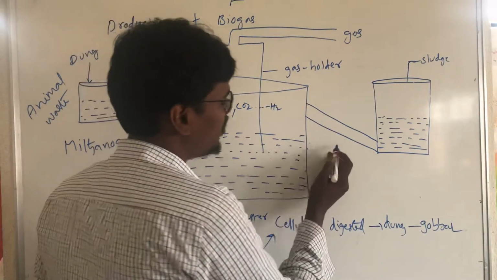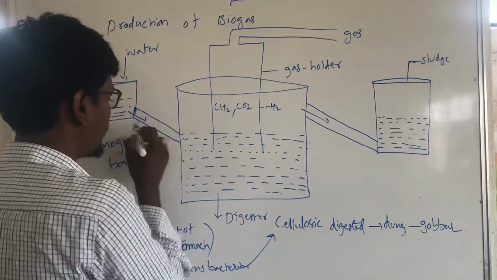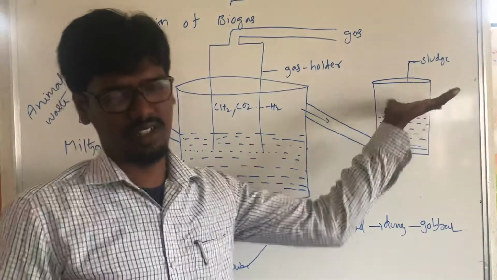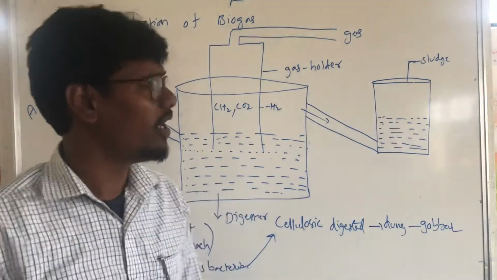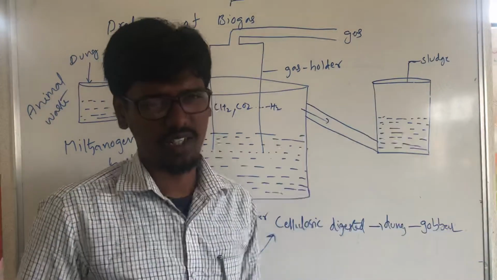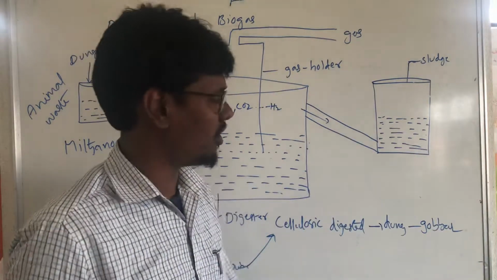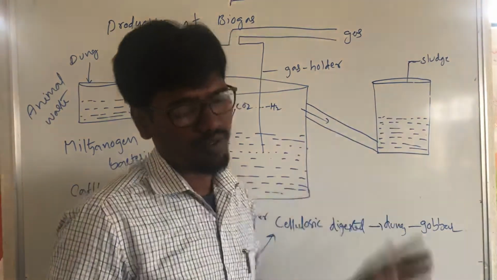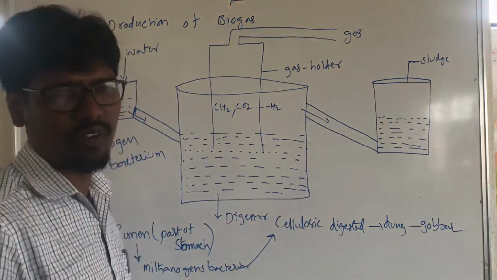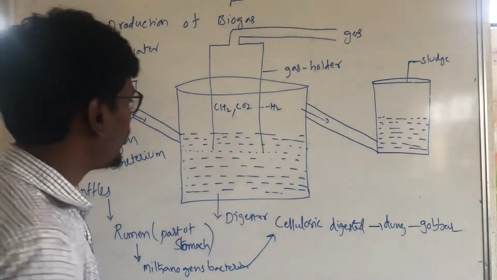The waste material will be pumped into another tank. This waste is also used as fertilizer. Different types of farmers use it as fertilizer. This waste fertilizer is like organic farming. Different types of crops use the waste sludge. This is the biogas production.